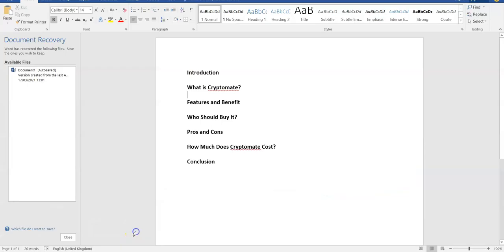Okay, so I've gone ahead and drafted out a little one. Okay, so as you can see now, this is introduction, what is CryptoMate, features and benefits, who should buy it, pros and cons, how much does CryptoMate cost, and conclusion. Okay, so copy this and we are going to head over to the content website.